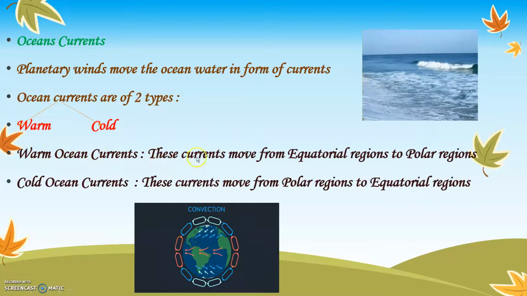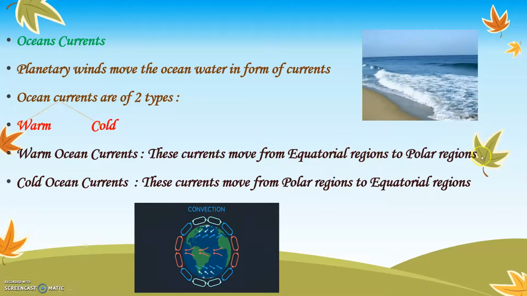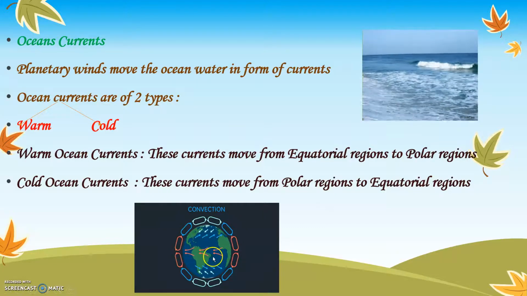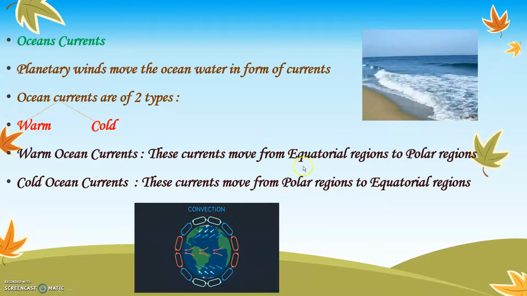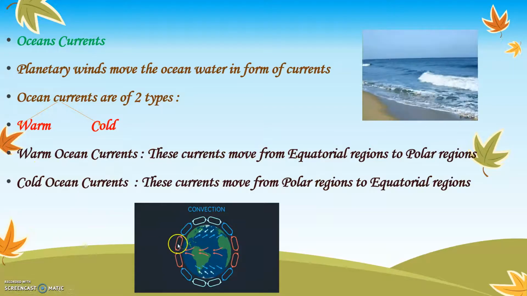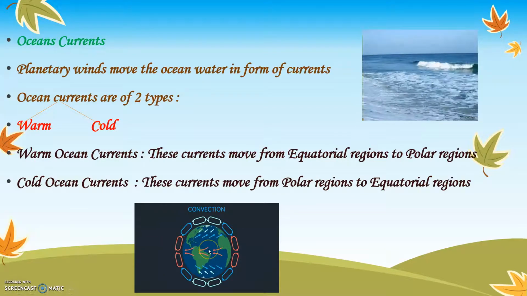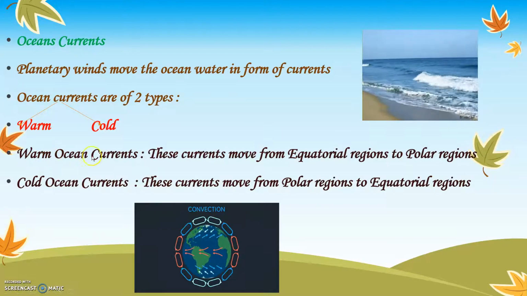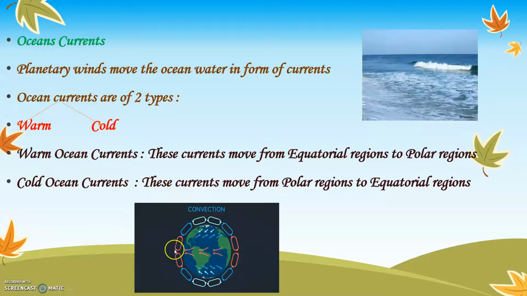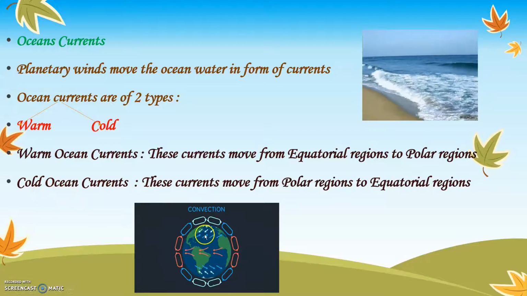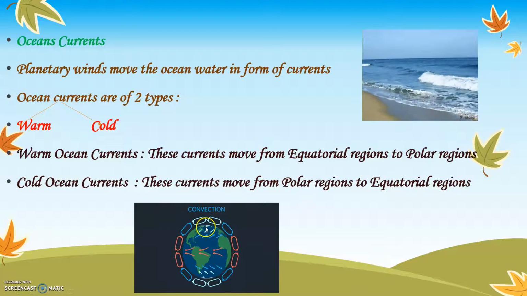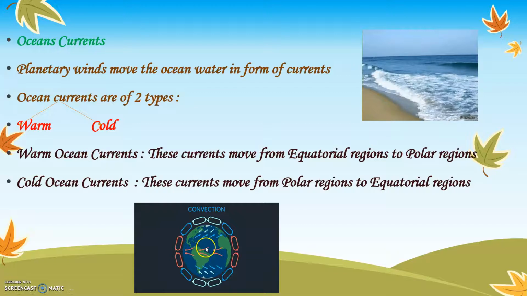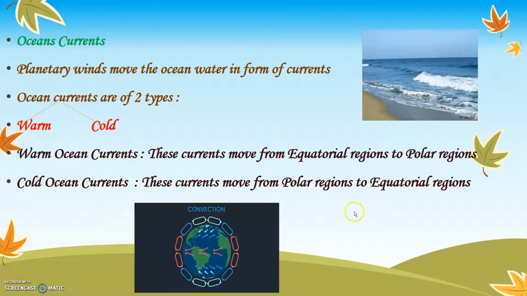Warm ocean current means these currents move from equatorial regions to polar regions. All the currents that move from the equator of the earth to the polar regions are extremely warm. Why? Because we learned just now the temperature is always extremely high there. So because of that reason, the ocean currents that move from the equator to the polar regions are called warm ocean currents, and vice versa, the opposite is cold ocean currents. These currents move from polar regions where the temperature is very cold. So the currents that flow from polar regions to the equator are called cold ocean currents.